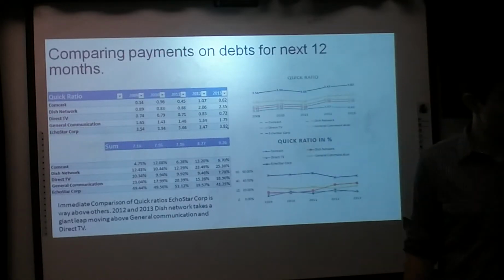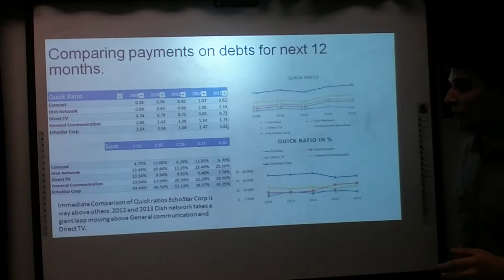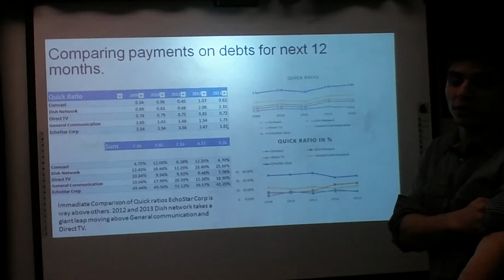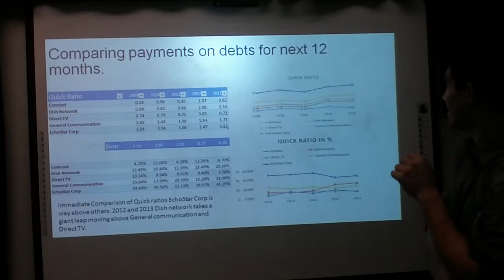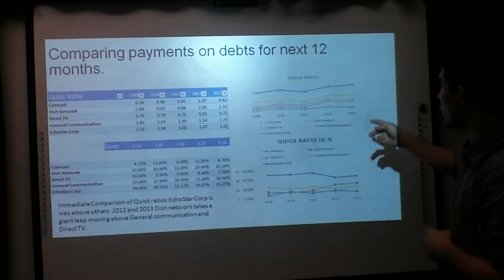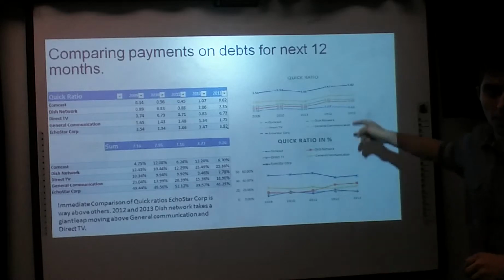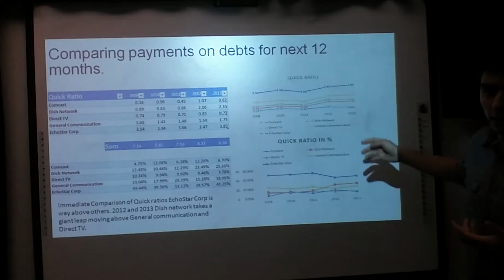Our first ratio is the quick ratio, the ability for the company to pay for its current liabilities using its current assets. Now this number we want as high as possible. Immediately we notice EchoStar is a top choice, being 3.8 beneath the